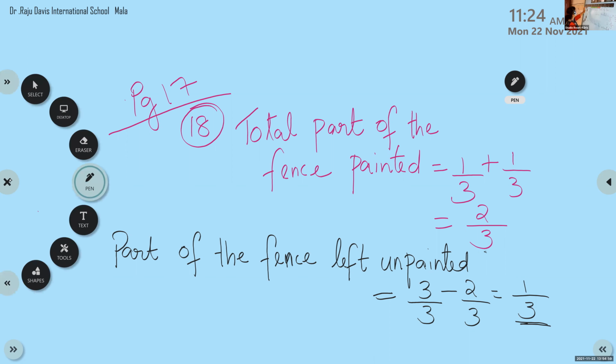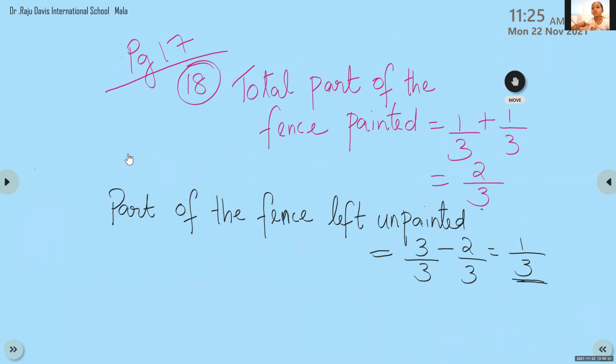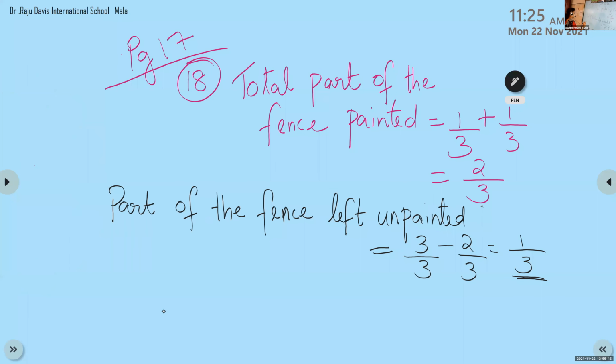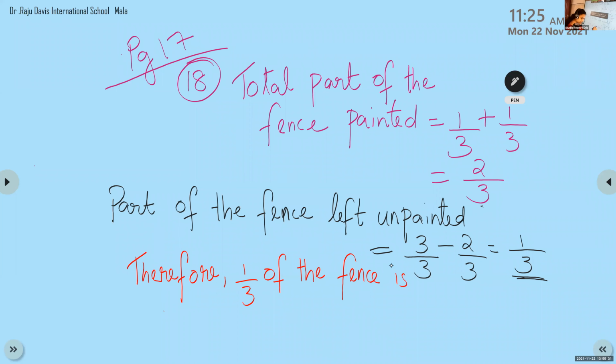So we will write here. Therefore, one-third of the fence, 1 by 3 of the fence, is left unpainted.